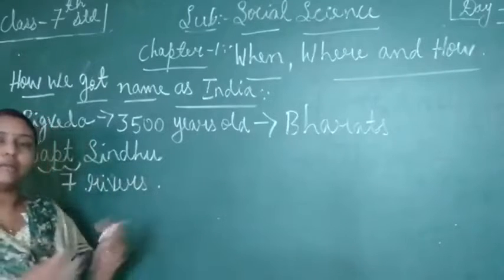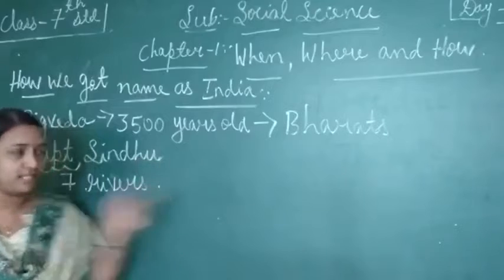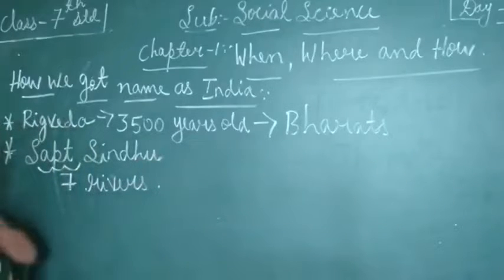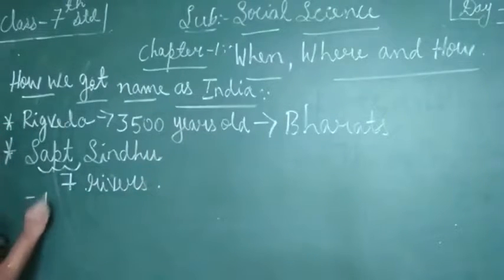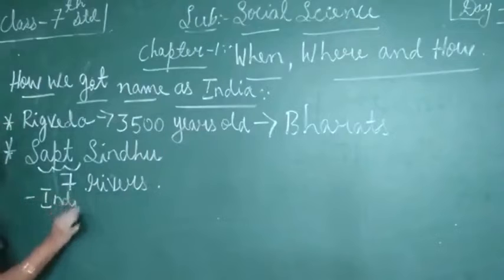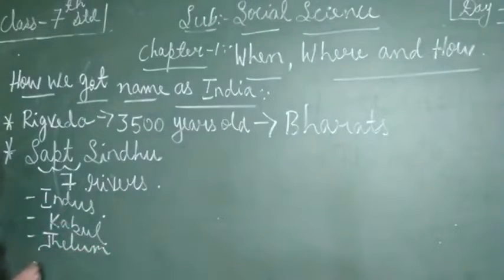Now, ma'am, which are those 7 rivers? Yes, there are 7 rivers. Come, let us see those 7 river names. First one is Indus. Second, Kabul. Third one, Jhelum.